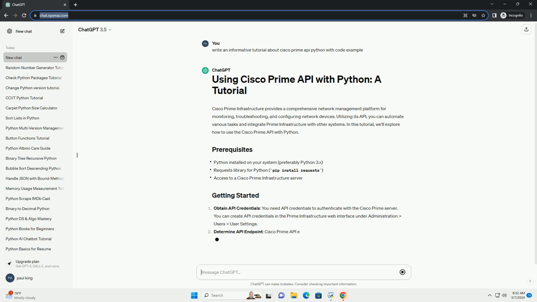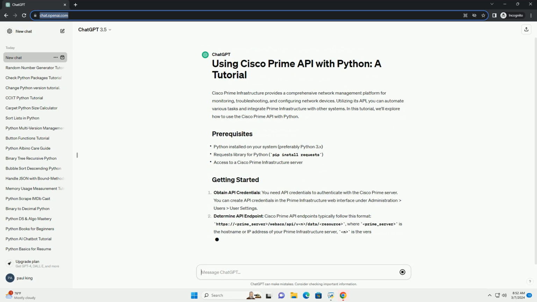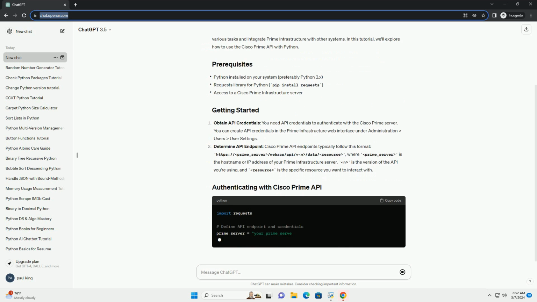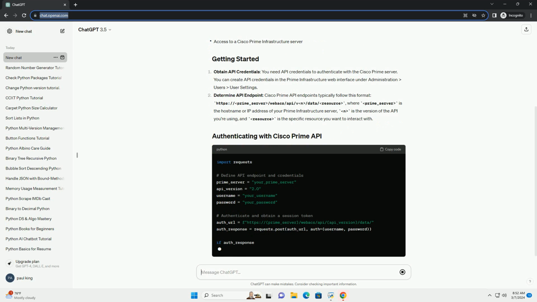Obtain API credentials. You need API credentials to authenticate with the Cisco Prime server. You can create API credentials in the Prime Infrastructure web interface under Administration, Users, User Settings.